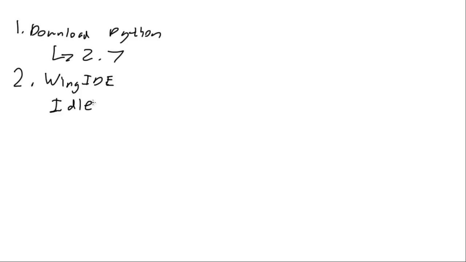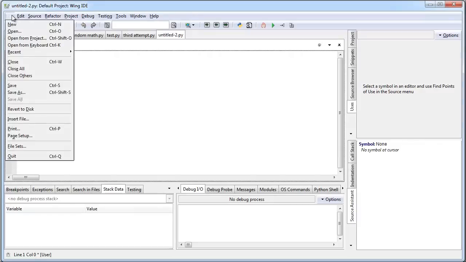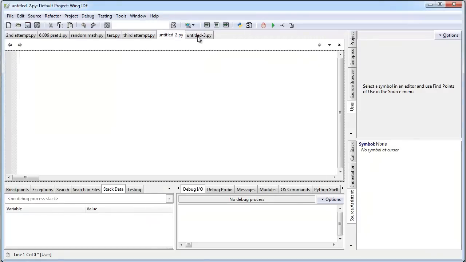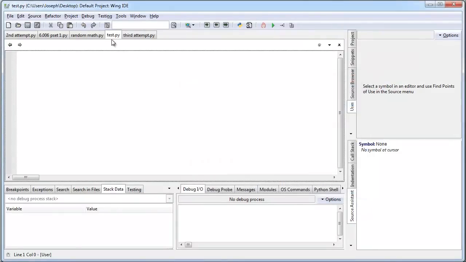So you can either boot up Idle or Wing IDE, and I'm going to go ahead and do that. So here it is, right? This is where we're going to be running and writing our actual Python code. Right here you can see I've just made a file called test.py. You could just do File, New, and you can see it's making new files right here. Don't save. I'll just close those. So I'm going to be writing in test.